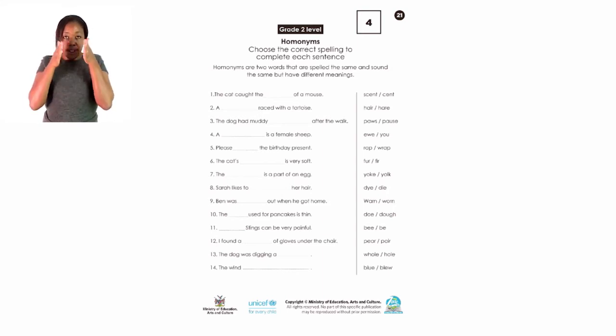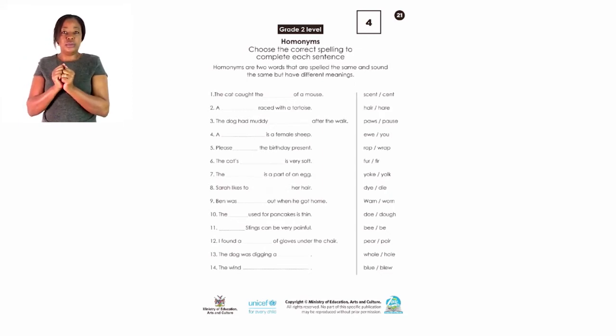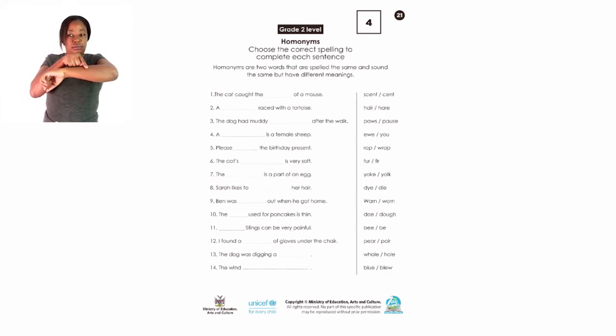Okay, number 1. The cat caught the of a mouse. Are you with me? The two possible answers are both read as scent. But which one do you think we are talking about in this statement?